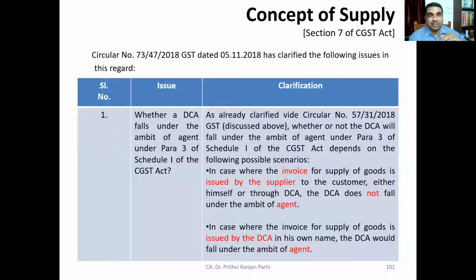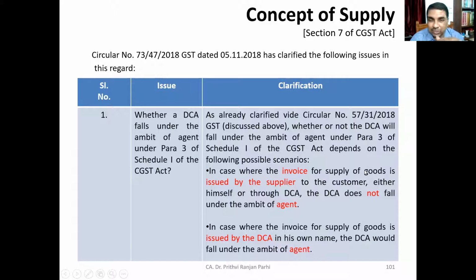Now here the question will arise in which situation the services provided by DCA will be regarded as supply, or whether there is any situation where supply of goods are involved. Okay, first question arises. This is again a series of questions which are addressed in Circular number 73/47/2018-GST dated 5/11/2018, which is issued by the department.